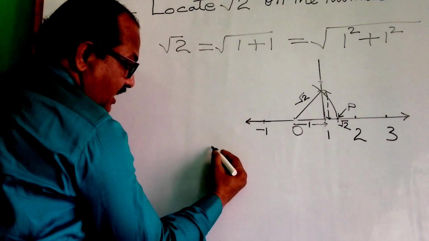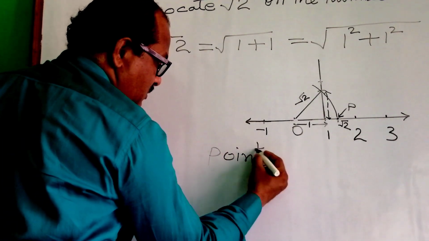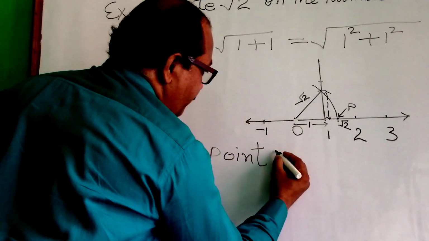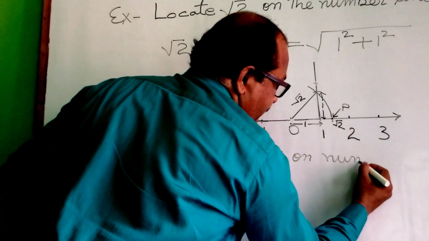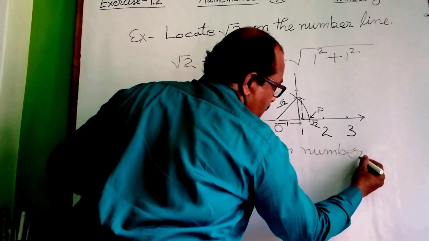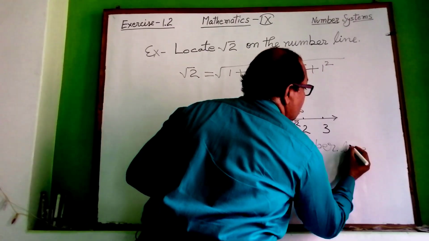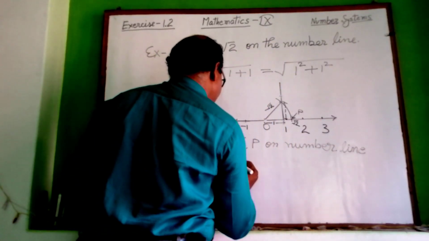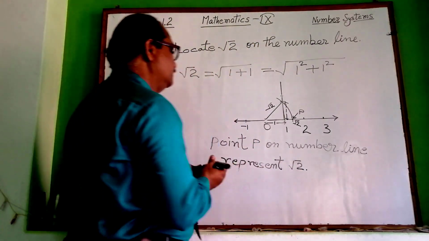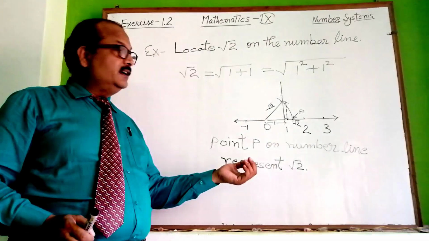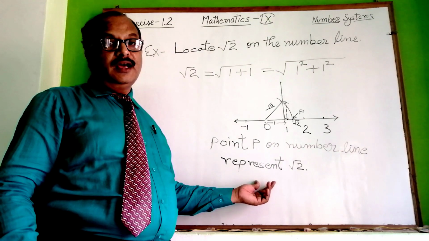So you can write here: point P on the number line represents root 2. So students, this is the method of representing root 2 on the real number line.